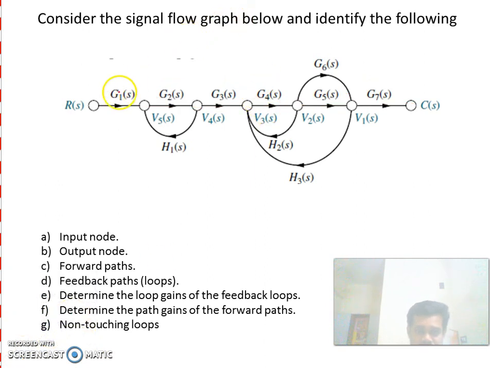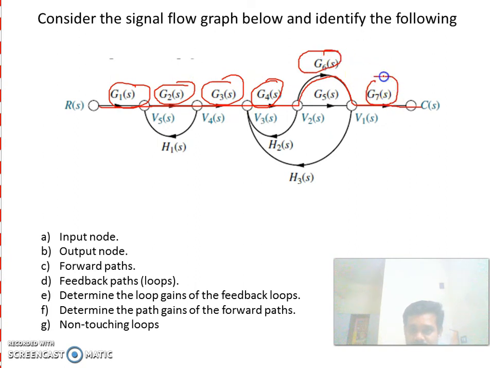Now the second forward path is this. So its gain is G1 into G2 into G3 into G4 into G6 into G7. Okay. This is the second forward path. This problem is having only two forward paths. This is the forward path gain of the 2 forward paths.